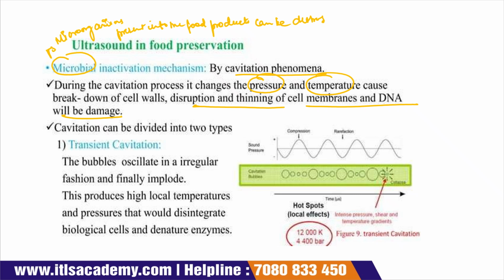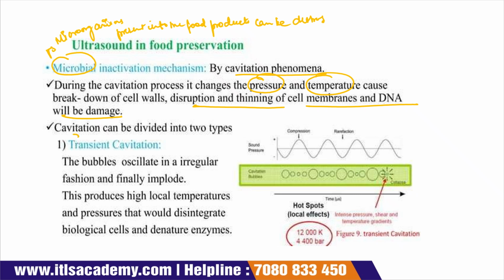Okay, when a sudden change occurs in pressure and temperature, then the cell wall of the microorganisms breaks down, and their cell membrane either is disrupted or becomes thin, due to which the DNA will be damaged. This is your cavitation phenomena or cavitation process. So this cavitation process can be divided into two categories.